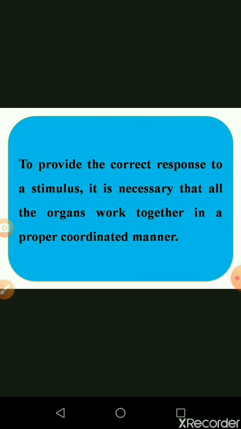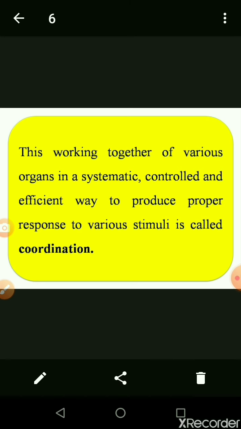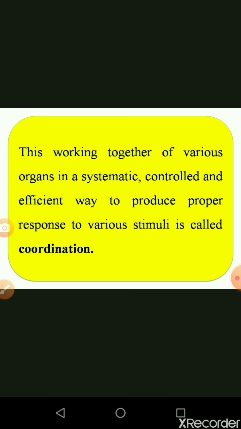To provide the correct response to the stimuli, it is necessary that all the organs work together in a properly coordinated manner. So all the organs and organ systems work in one controlled manner. This working together of the various organs in a systematic, controlled and efficient way to produce a proper response to various stimuli is called coordination. All types of organs are controlled by the main nervous system, that is the central nervous system, which controls all the body organs. That is called coordination.